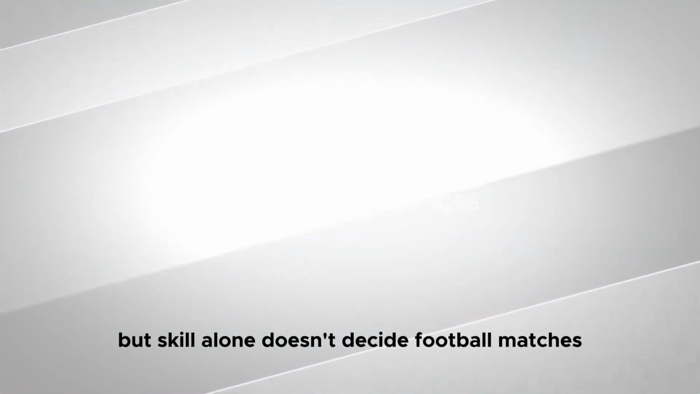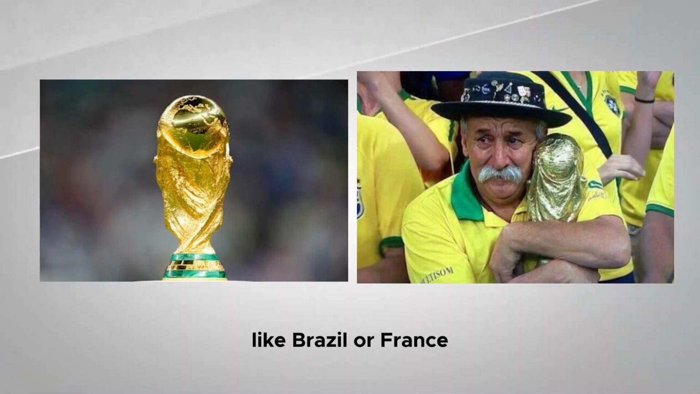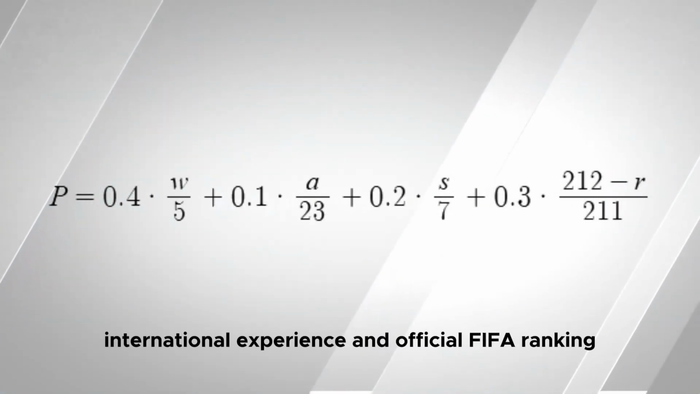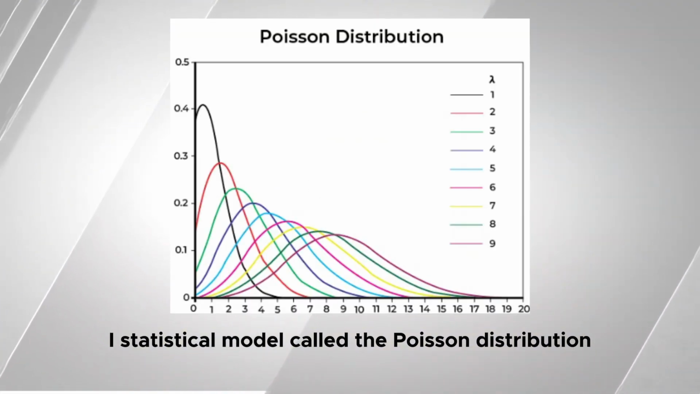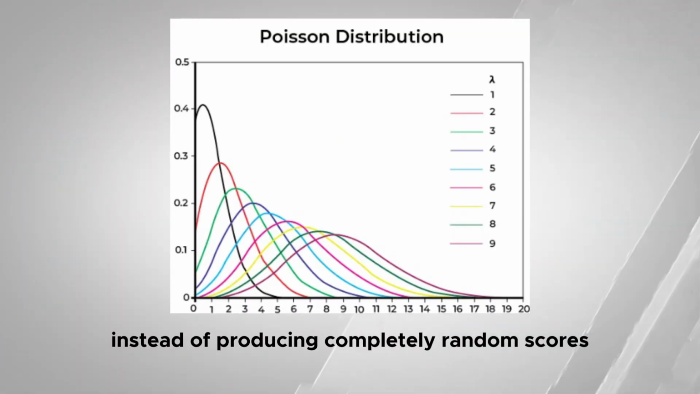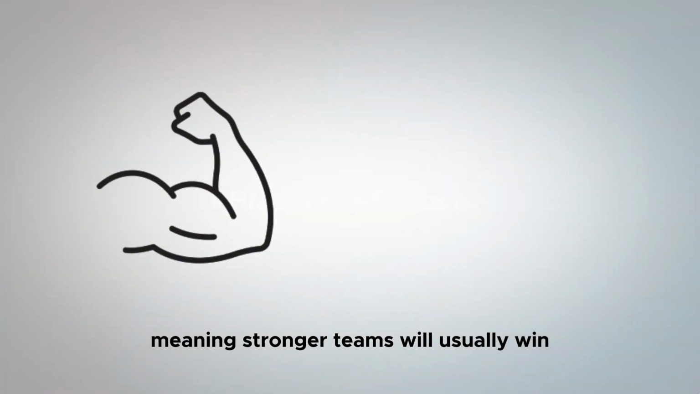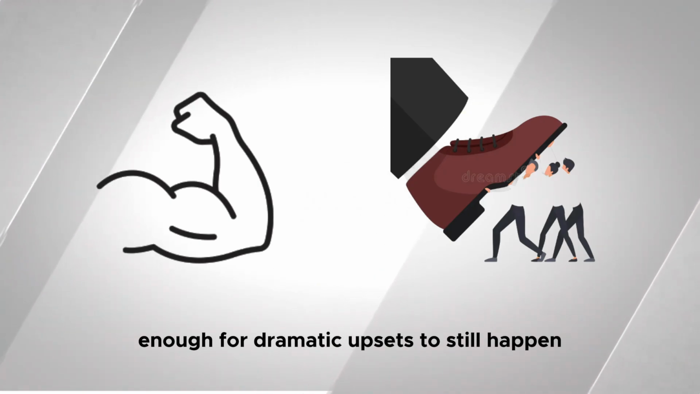But skill alone doesn't decide football matches. So I introduced a pressure system. Countries with rich football histories, World Cup wins, and massive fan expectations, like Brazil or France, face much more pressure to perform than smaller nations. So I calculated a pressure score using World Cup history, international experience, and official FIFA ranking. Finally, to generate realistic scorelines, I used a statistical model called the Poisson distribution. Instead of producing completely random scores, it generates results based on how strong each team is, meaning stronger teams will usually win. But football remains unpredictable enough for dramatic upsets to still happen.